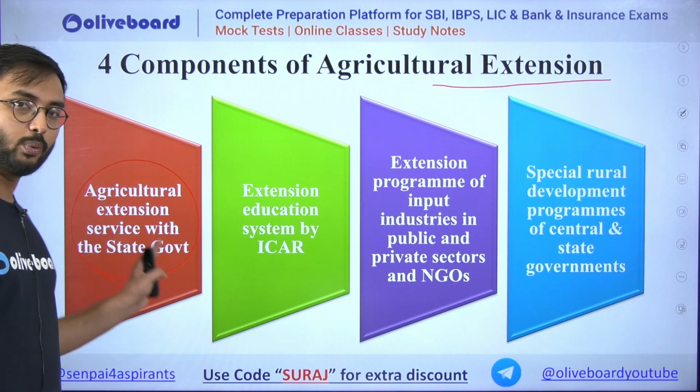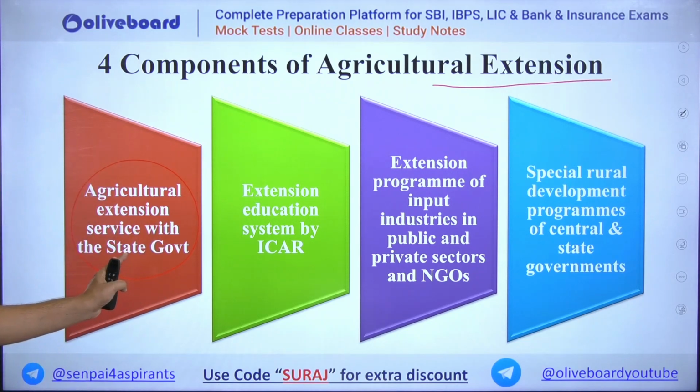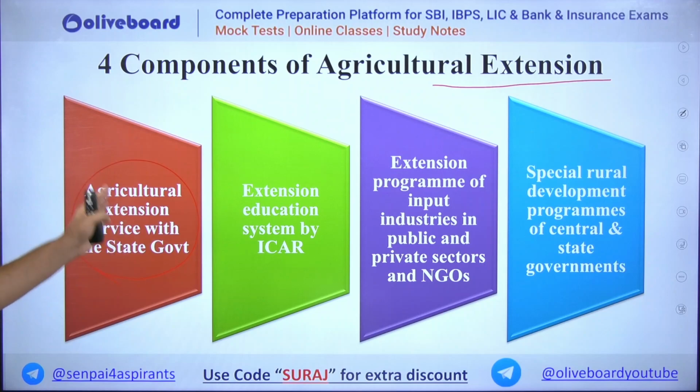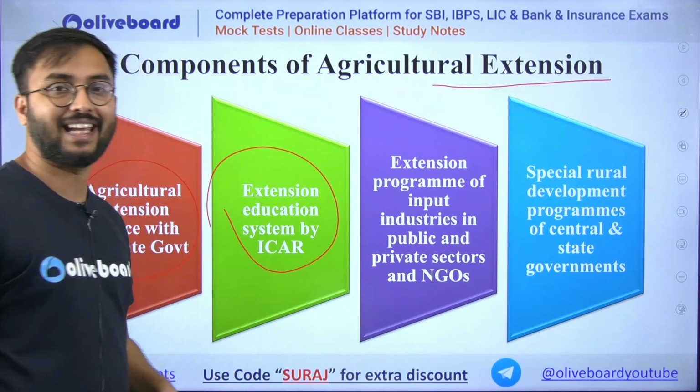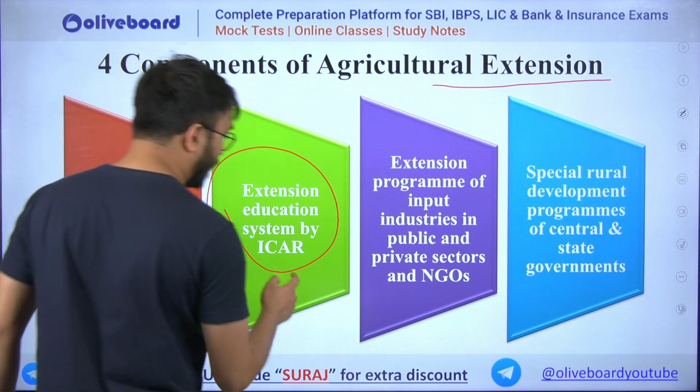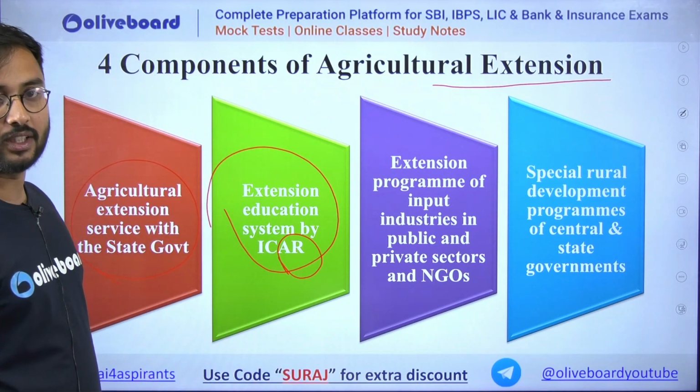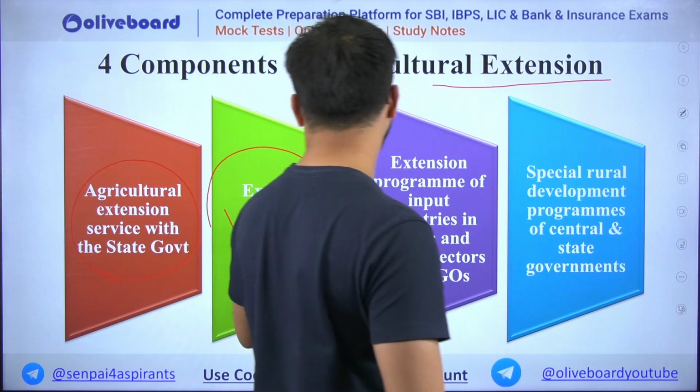So first is when you do it with state governments. So this is a particular intermediate governmental or maybe democratic level at which extension can be done. Then is extension education system by ICAR, and ICAR is nothing but a research institution related to agriculture in the country. So therefore this is a research level.